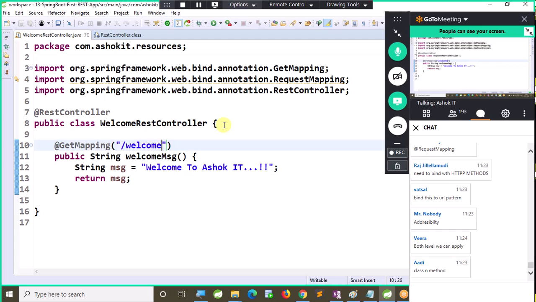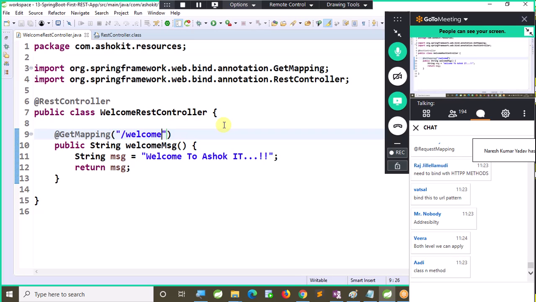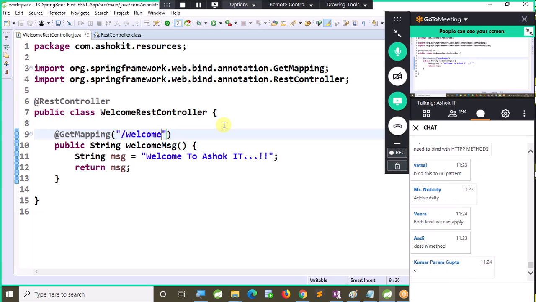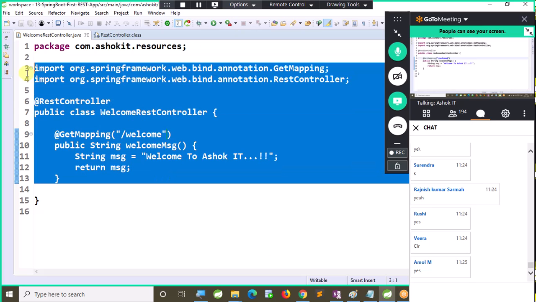So what is the meaning of this? This method is bound to an HTTP GET request with /welcome as the URL pattern. Are you clear with this one? Now with this our RestController is completed.